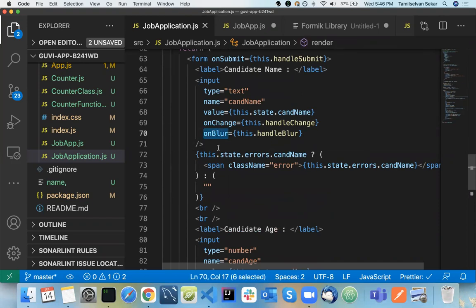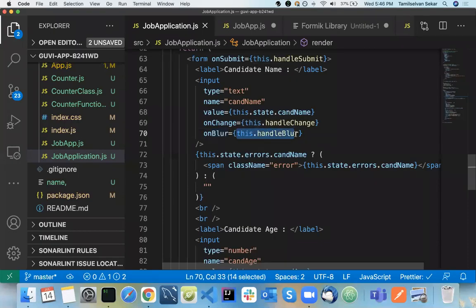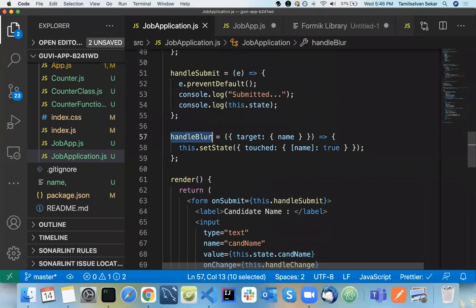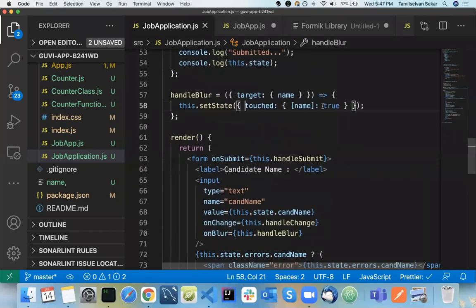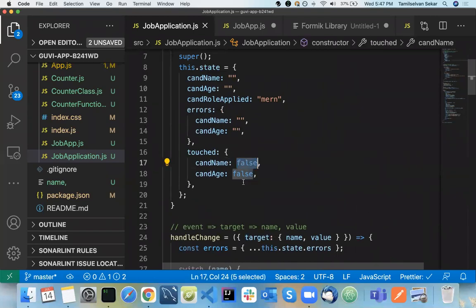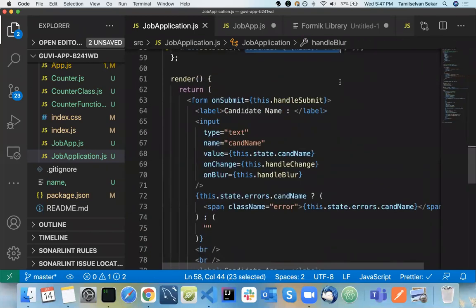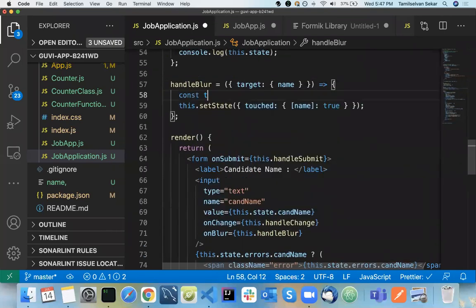Whenever I type in here and come out of that form field, the function I mentioned, handleBlur, will be called. Whichever form field is typed in, I am updating its touched state to true. Initially it should be false, and it will be modified to true. So this is one way, or you can have touched here.